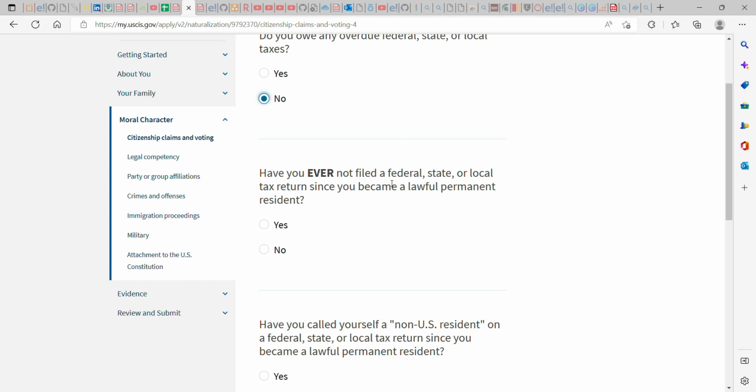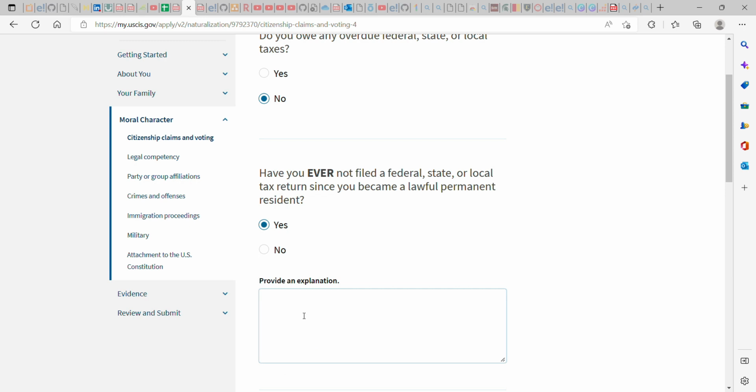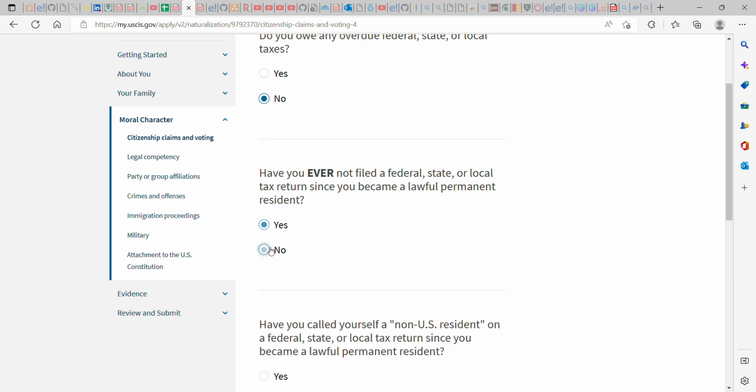Have you ever not filed a federal, state, or local tax return since you became a lawful permanent resident? They are asking you if you have skipped any filing year. If you have skipped any, just say yes. If not, say no. If you say yes, you're going to explain why you did it. Okay, so I'm saying no.